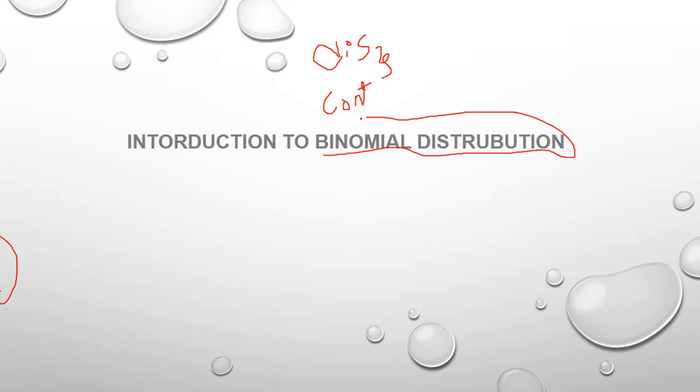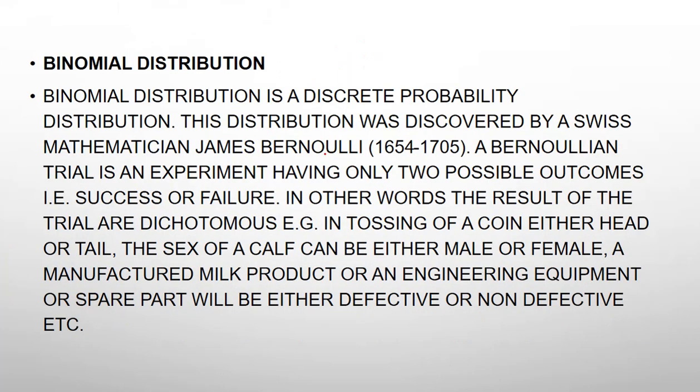Generally we have two types of distribution, that is discrete and continuous. What are the definitions of discrete and continuous? All these things we discussed in an earlier video. In this video I will explain binomial distribution. Binomial distribution is one of the types of discrete distributions. Now we can go to the introduction of binomial distribution.